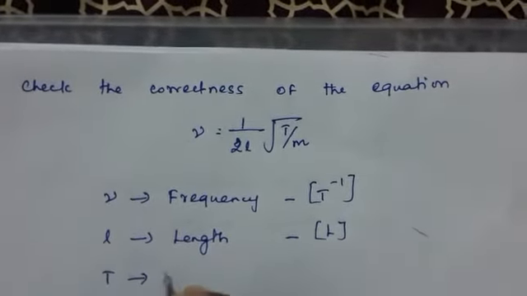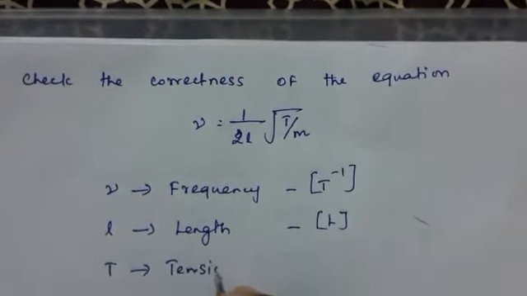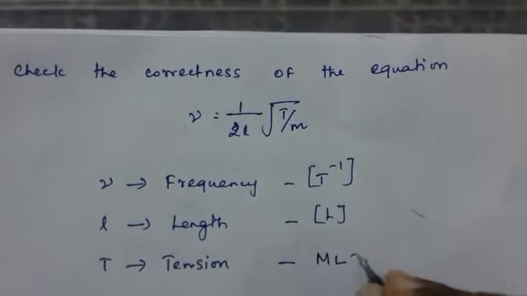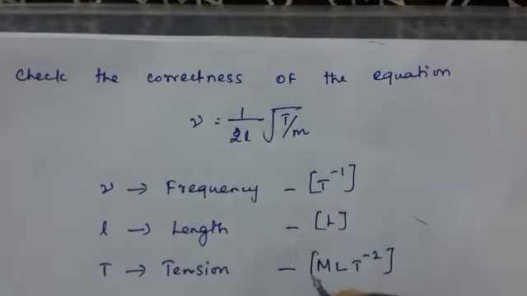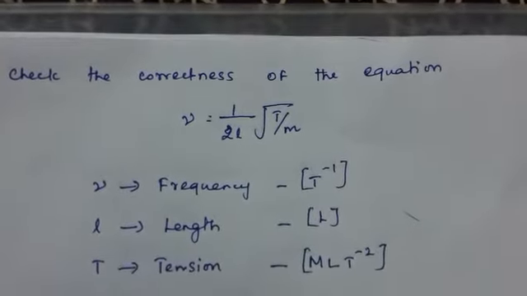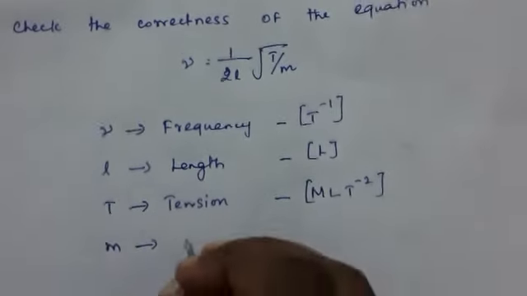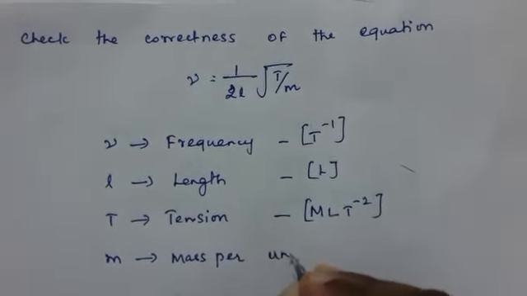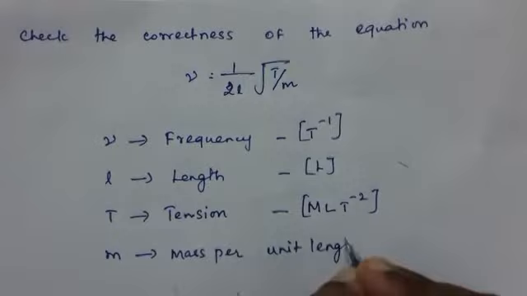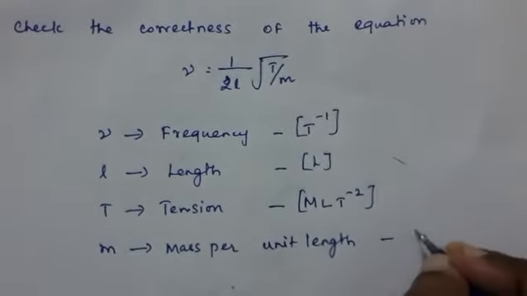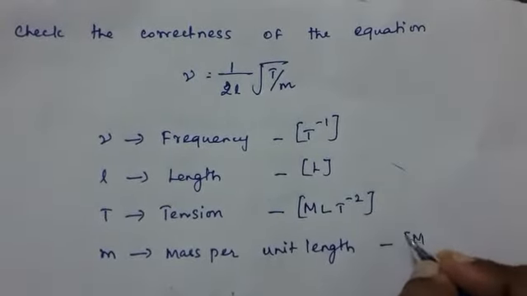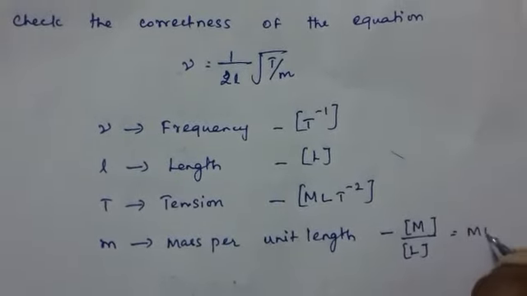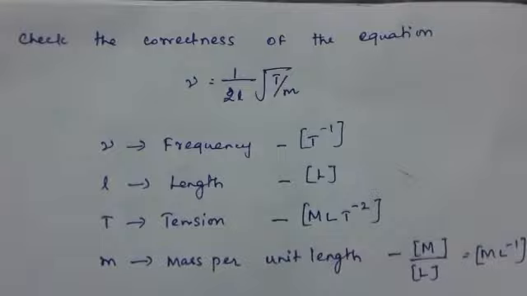T stands for tension. Tension will take the same dimension of force, so it is MLT⁻². And M stands for mass per unit length, so it is M by L, which is equal to ML⁻¹.